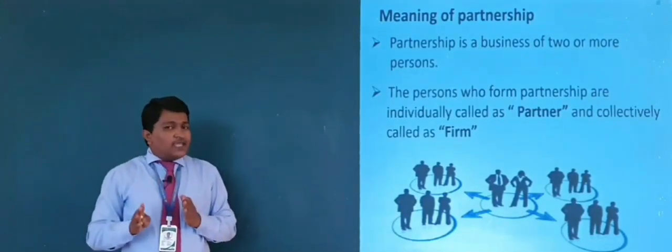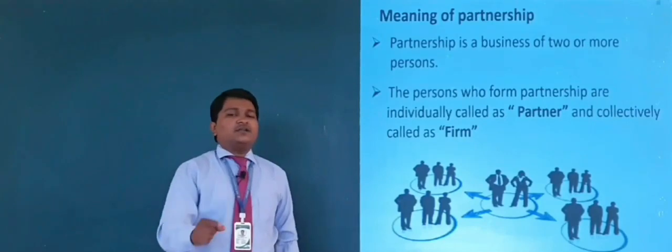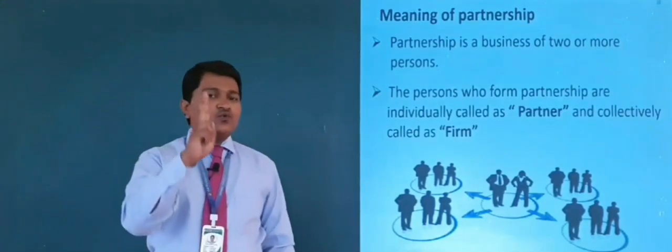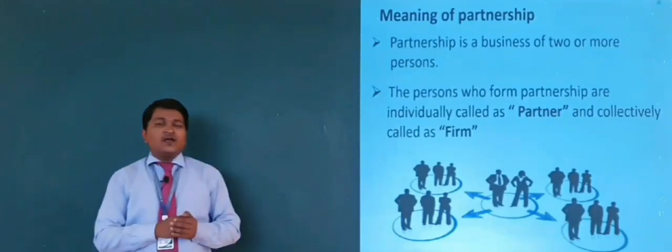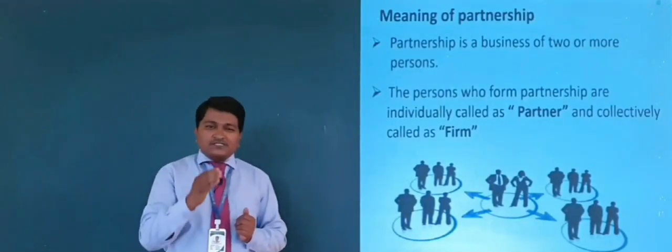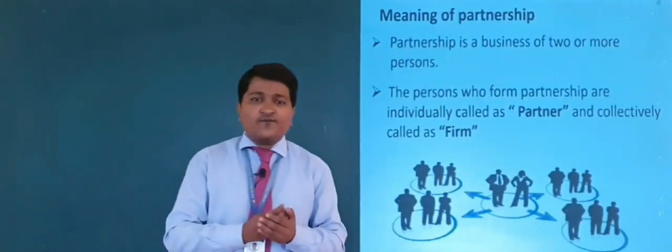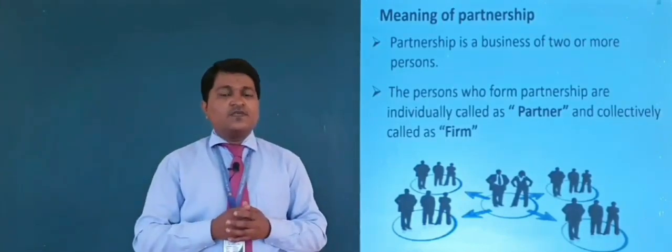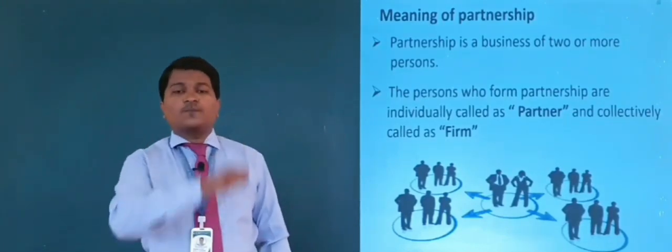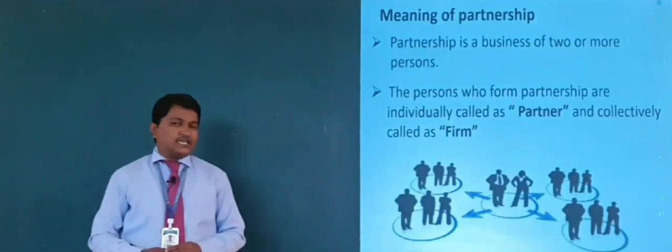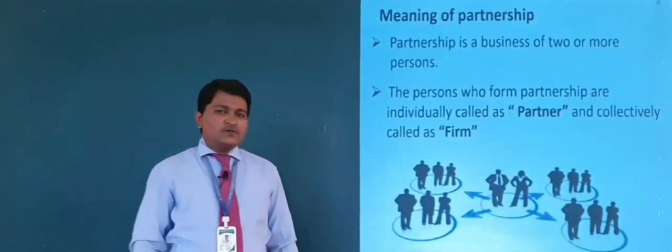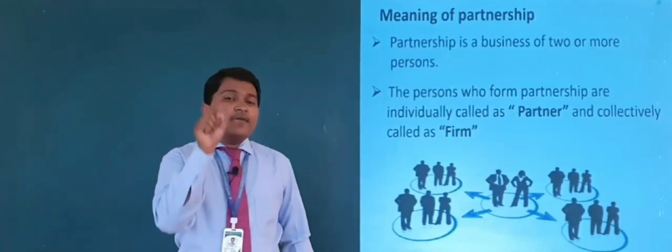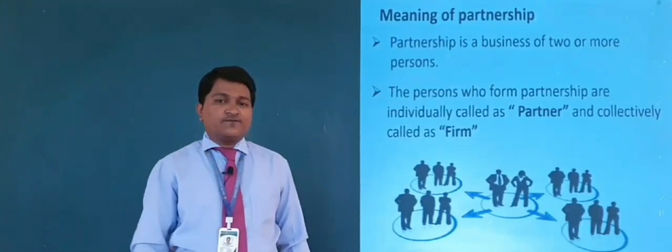So simply we can say partnership business is a business of two or more persons. So now my question is, partnership business is a business of how many persons? Yes, two or more persons. Now my next question is, how many minimum members are required to form a partnership?